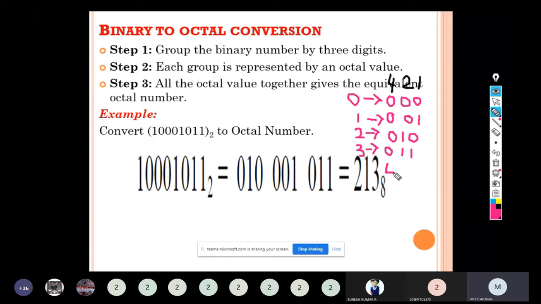Next, how to represent 4? The first place will be 1 and the remaining 2 places will be 0. How to represent 5 using the 4-2-1 code? When we add the first and the last bit, we will get 5. So the bit value for octal 5 is 101. For 6, how to represent 6? 1, 1, 0. This will be 6. And 7.